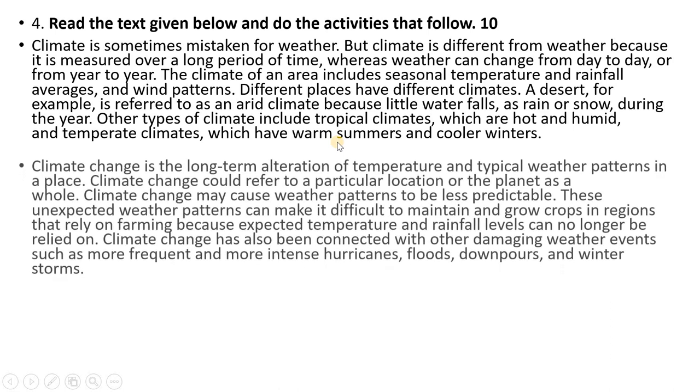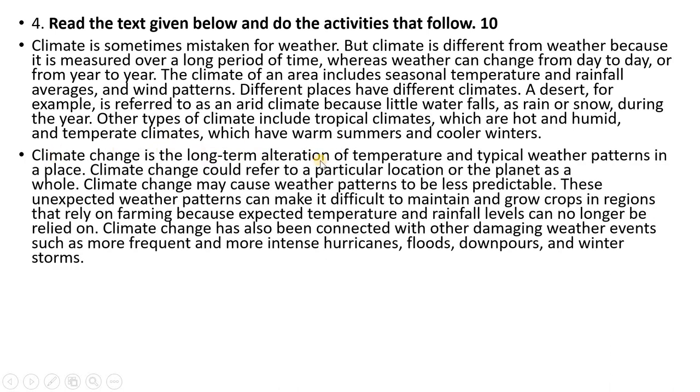summers and cooler winters. Climate change is the long-term alteration of temperature and typical weather patterns in a place. Climate change could refer to a particular location or the planet as a whole. Climate change may cause weather patterns to be less predictable. These unexpected weather patterns can make it difficult to grow crops in regions that rely on farming because expected temperature and rainfall levels can no longer be relied on. Climate change has also been connected with damaging weather patterns such as more frequent and more intense hurricanes, floods,